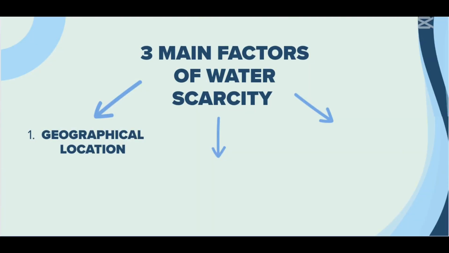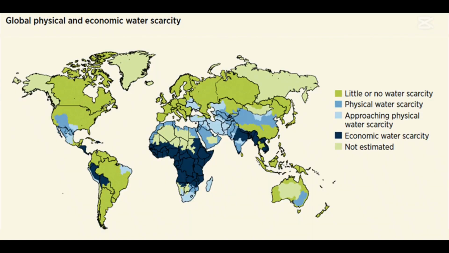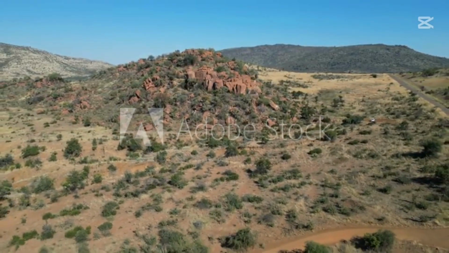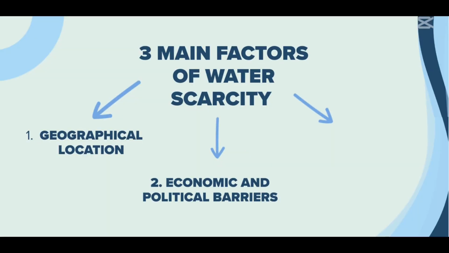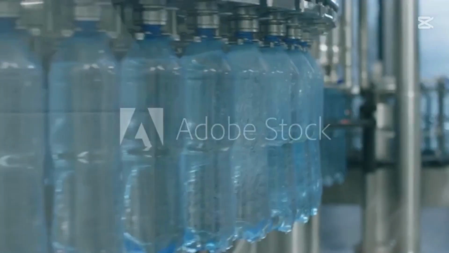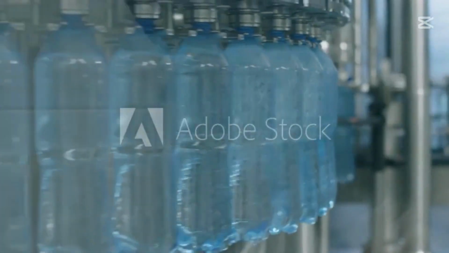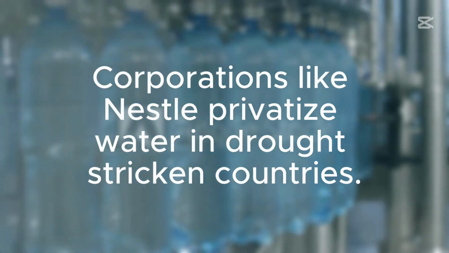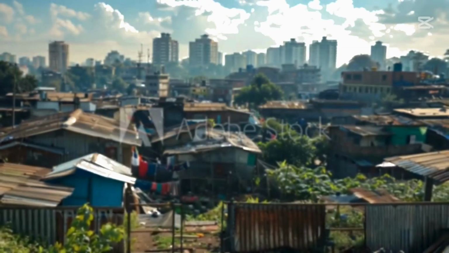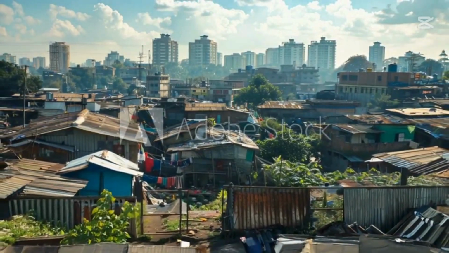The first of these is geographical. Some areas are naturally more arid versus more water-rich. For example, Africa naturally has less water than Canada does. Another reason would be the economic and political barriers in developed versus developing nations. In many developing nations, there's a privatization of water resources, such as Nestle bottling water in drought-stricken areas. There are also many infrastructure disparities between these nations.